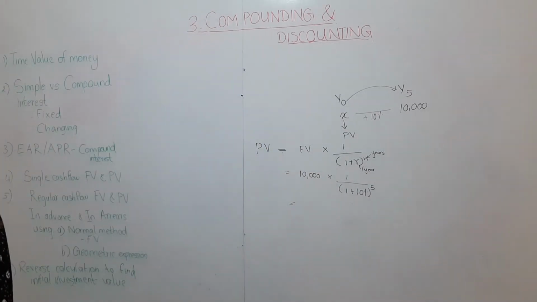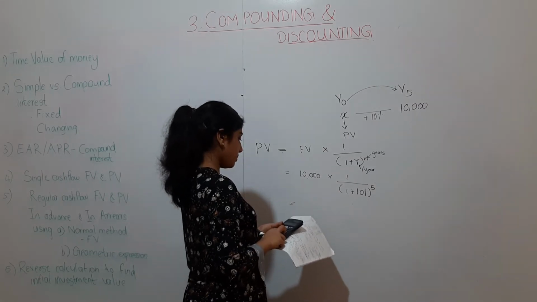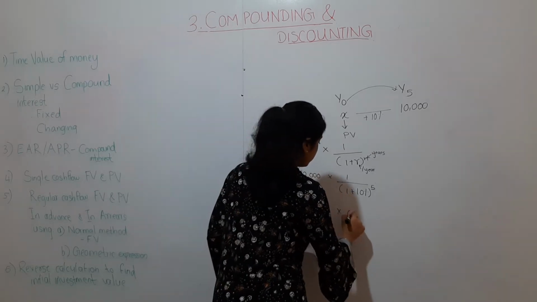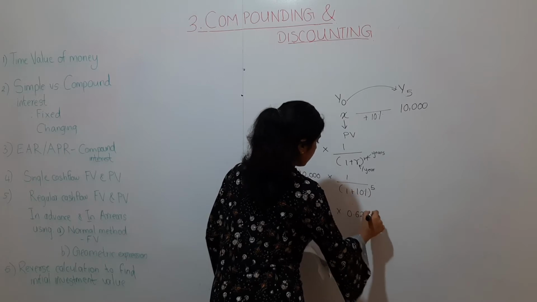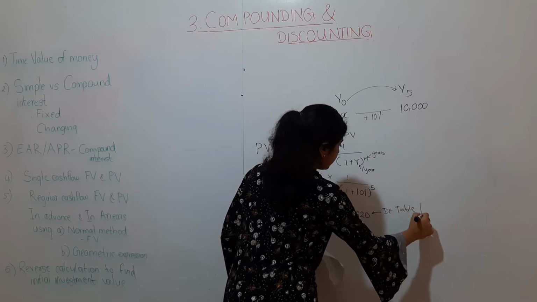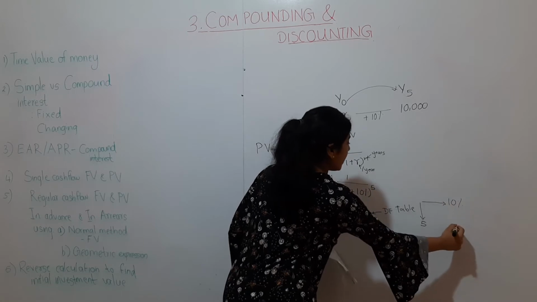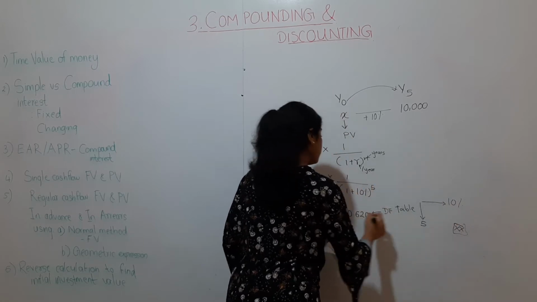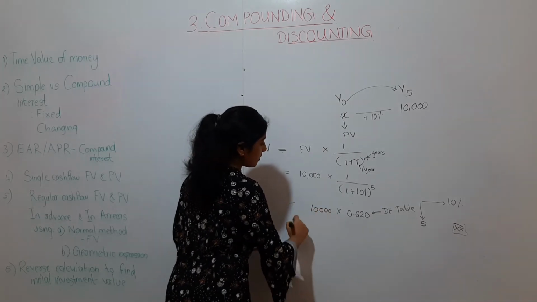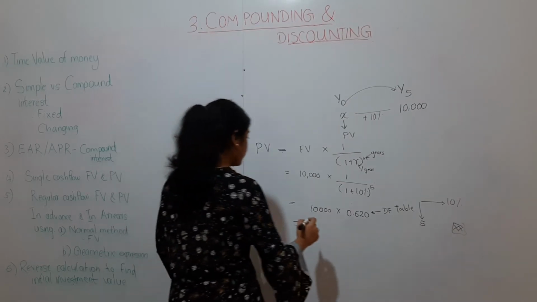Alright. So if you calculate 1.1 to the power 5, the discount factor is 0.620. If you refer to the discount factor table, vertically see year 5 and horizontally search for 10%. The value there will definitely be equal to 0.620. And that you multiply by 10,000. See what answer you get? 6,200.